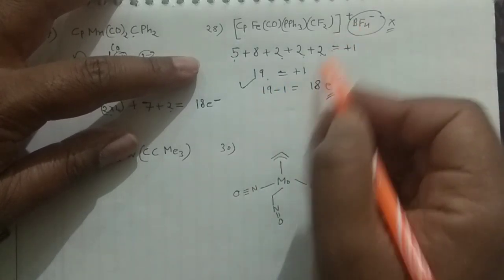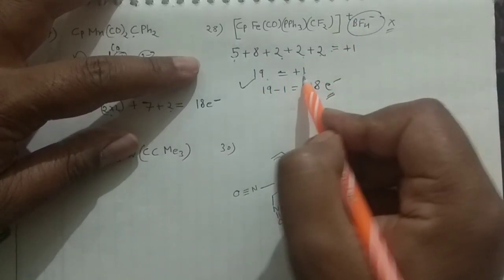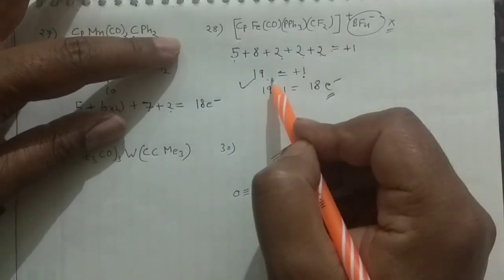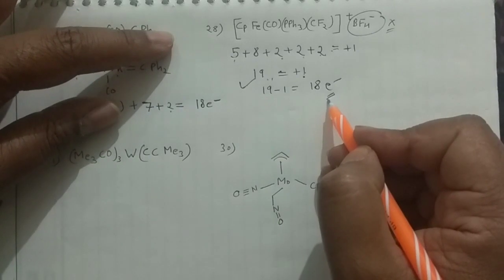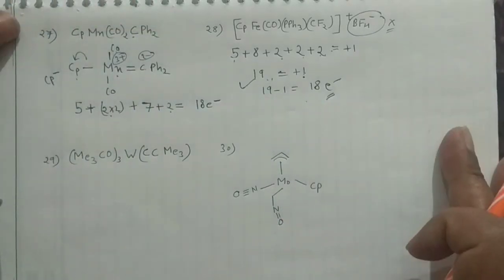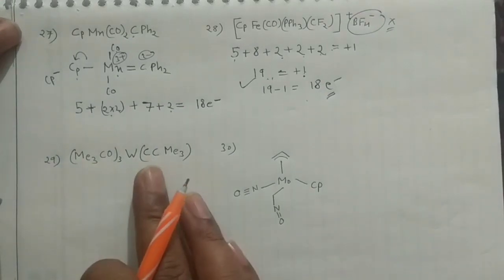Whenever you are solving for the charge, then you have to put positive here, but when you are adding the electron, then you have to put it here. Okay, so this is your 18 electron system again. This is how you can solve. And then you can go for this. This is again your carbene problem.